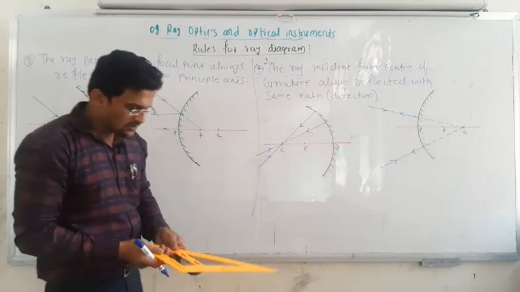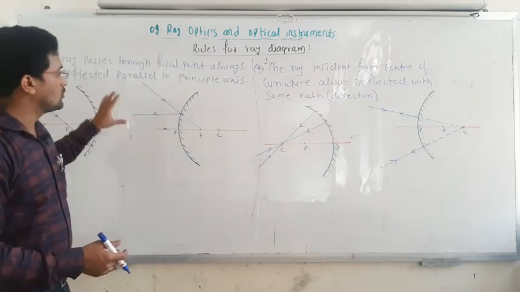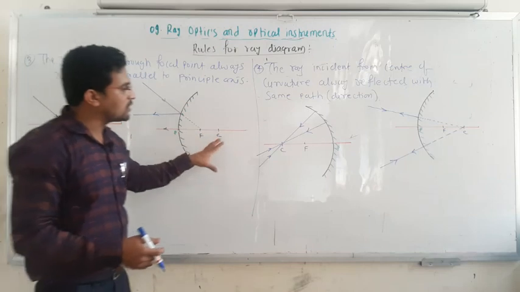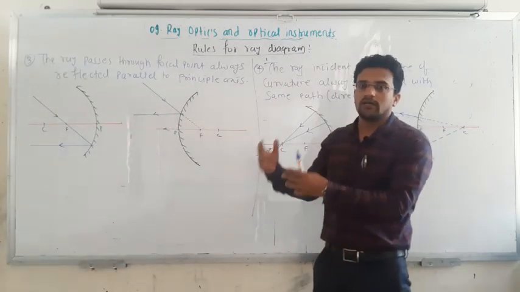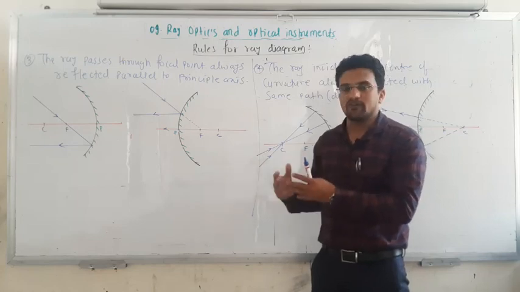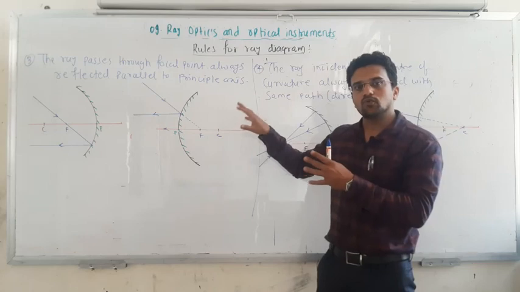So these are some rules you have to remember. Not all four rules are used to predict where the image is formed and what type of image forms. Any two out of the four rules are sufficient.